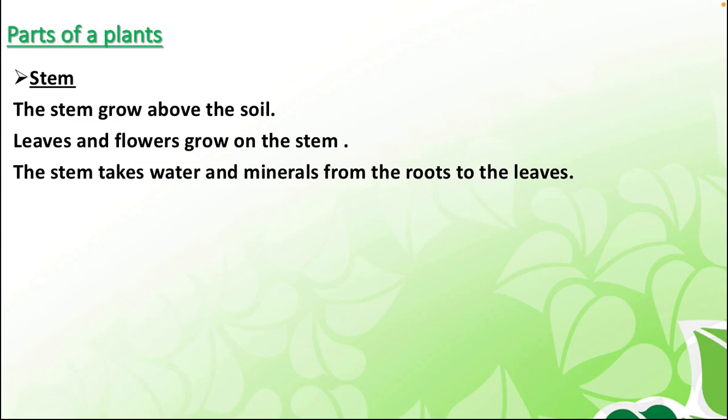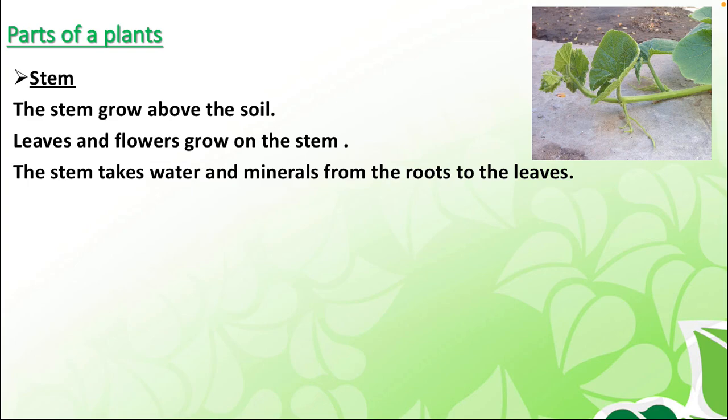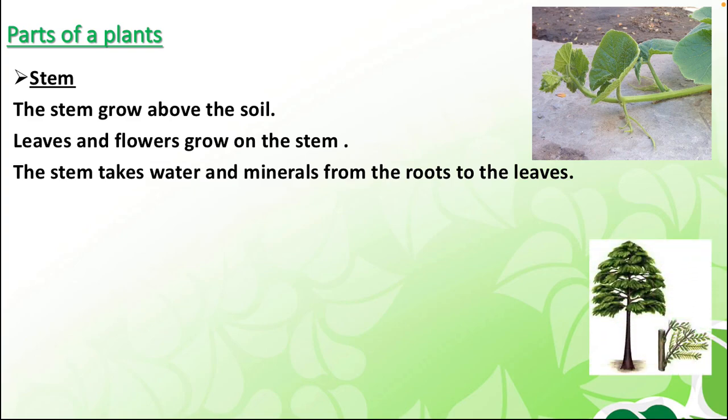So the stem holds up the plant's parts above the ground and has tiny tubes to transport water and nutrients to the plant's parts. Stems or trunks are all different and they each hold up the plant's parts. The stem holds the leaf and the flower, and the trunk holds all the branches of the tree. Now in this picture you can see a stem which is breakable with our hand, and it gathers all the leaves of the plant.